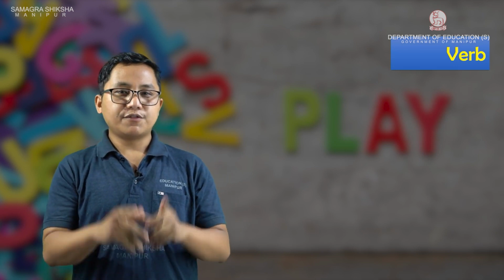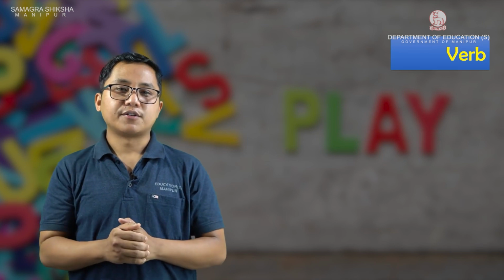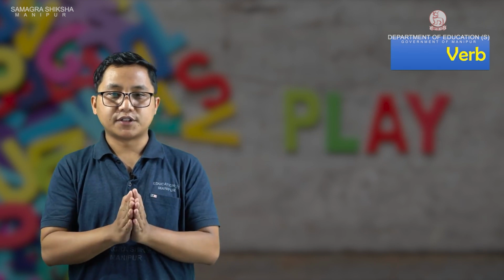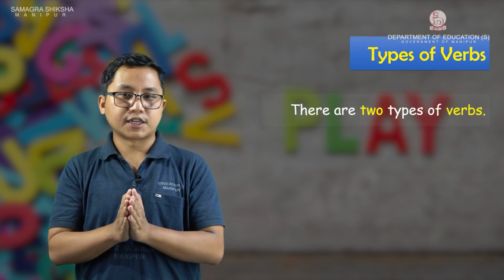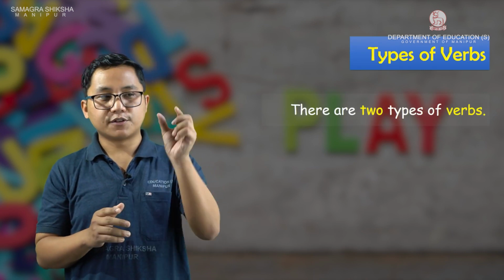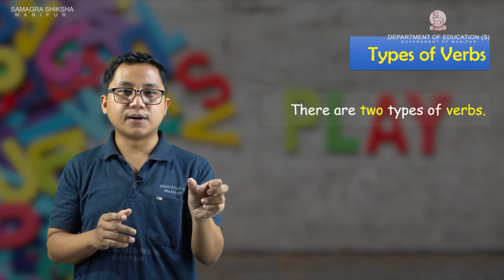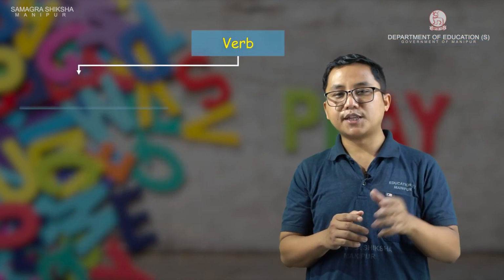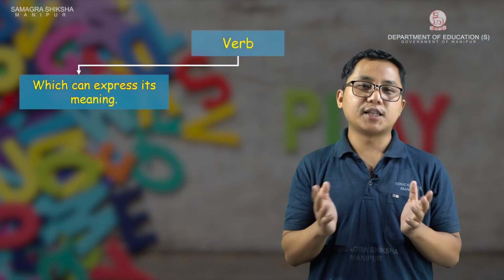But when we study verbs, there are many types of verbs. There are actually two types of verbs we will discuss now. There are some verbs which can express their meaning by themselves without any help from other words.